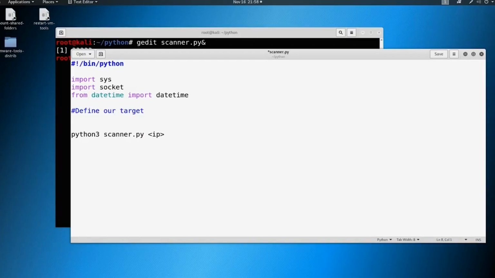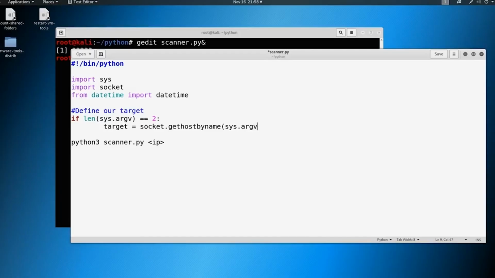In this instance, we're going to put an if statement, again a conditional. We're going to say if the length of sys.argv, remember this is the same thing as a $1 in bash, is equal to 2, we're going to go ahead and do something. What we're going to do is declare a variable of target, and we're going to say socket.gethostbyname, and then sys.argv[1]. So we're taking the first argument. Again, this is the same thing as $1 in bash.